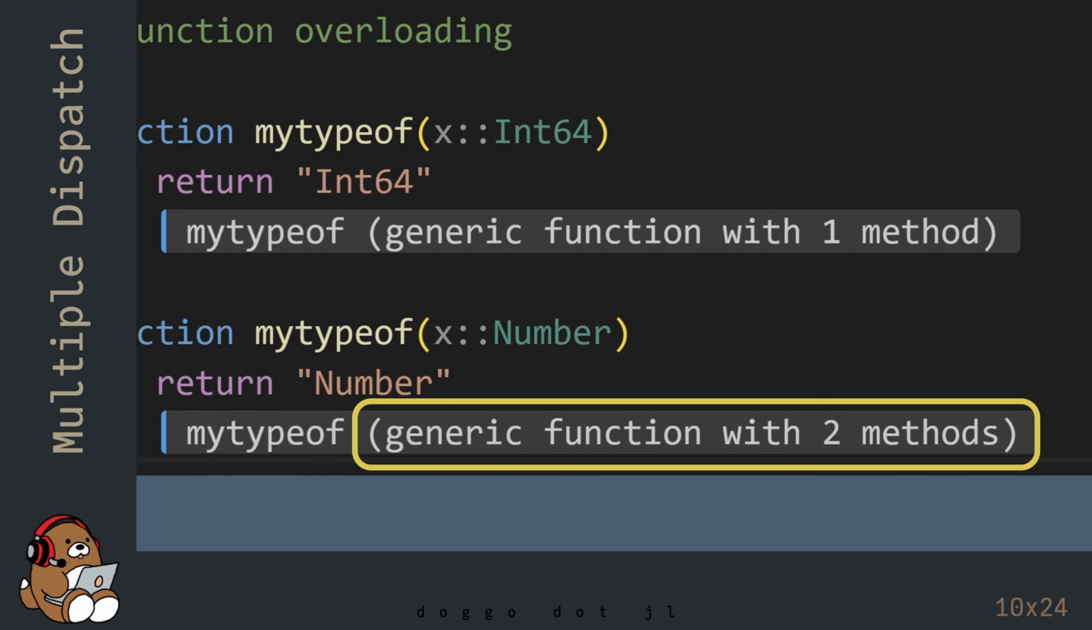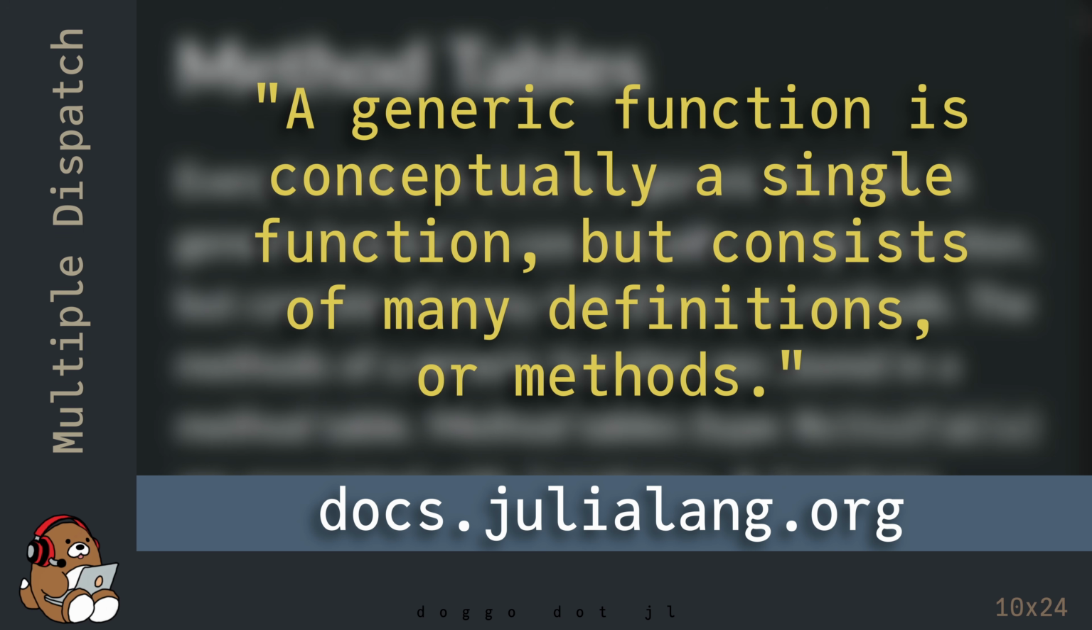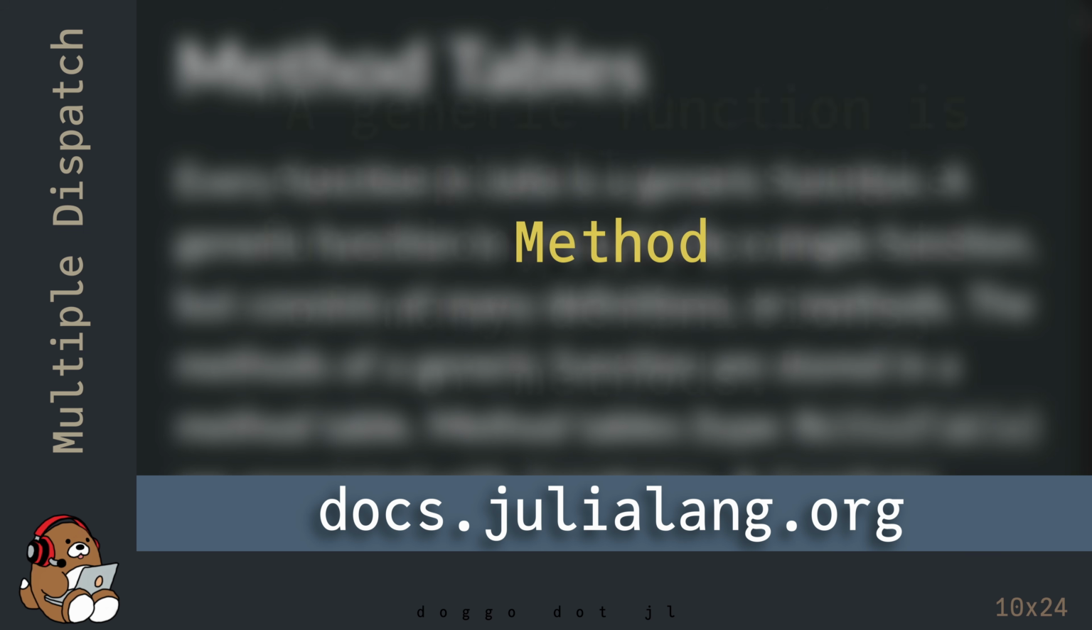Note that this is now a generic function with two methods. In Julia, every function is referred to as a generic function. According to the Julia documentation, a generic function is conceptually a single function, but consists of many definitions or methods. In object-oriented languages like JavaScript and Python, the term method means a function tied to some object. In Julia, the term method means something very different.